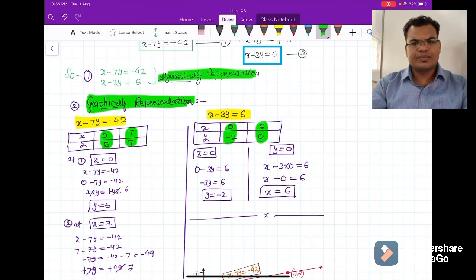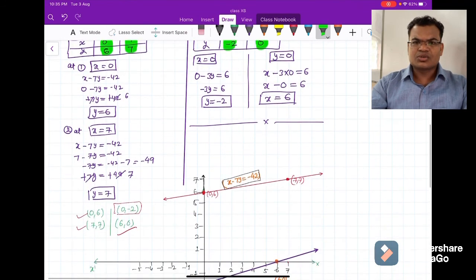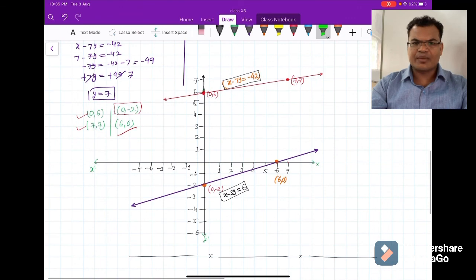Both the equations will be on the same graph. So this is okay from my side. I think you understood these things.